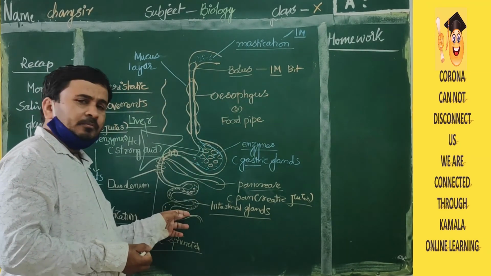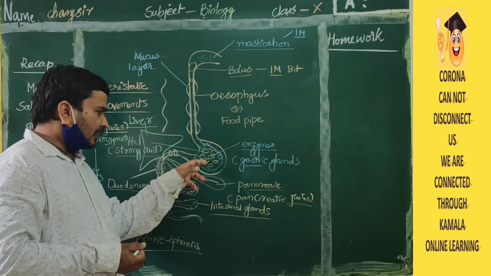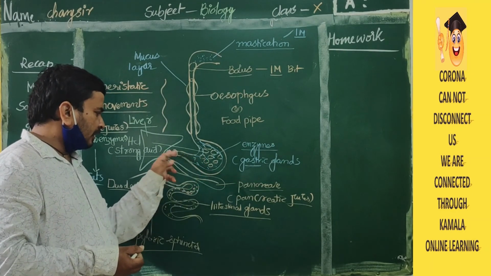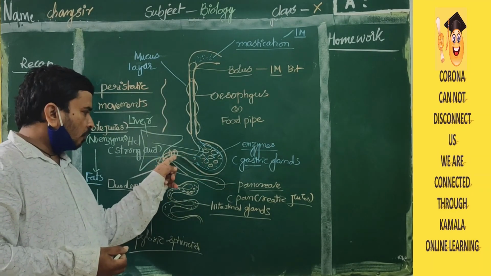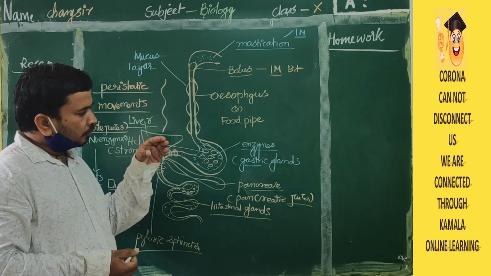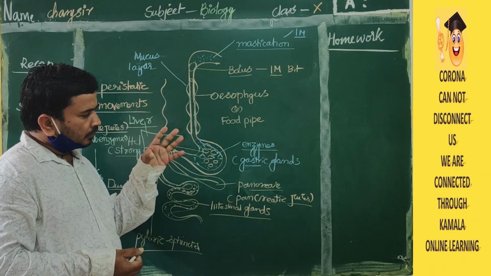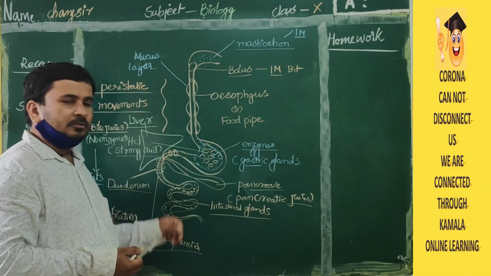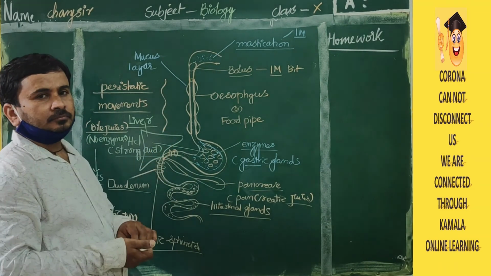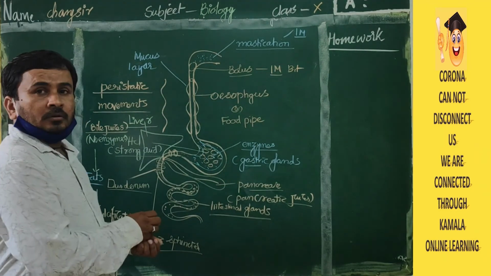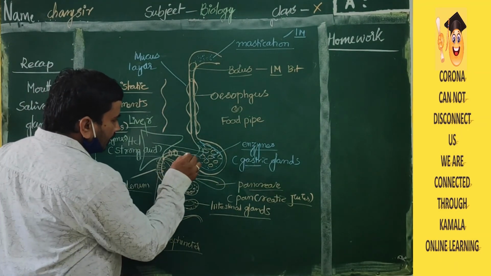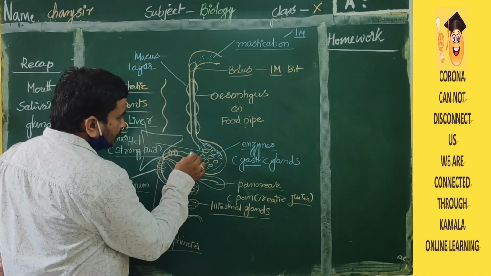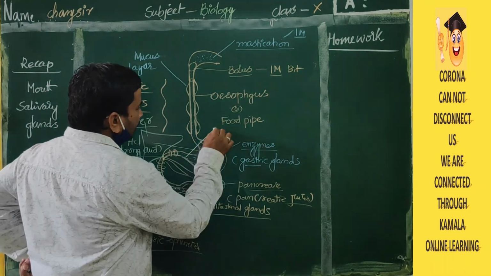All the food will not come to the small intestine at a time. Food will not enter directly. These round muscles will control it, open and close, open and close. Like that, only some of the food will enter the small intestine very slowly. Okay, so this food will be there. The digested food which is present in the stomach is called chyme.